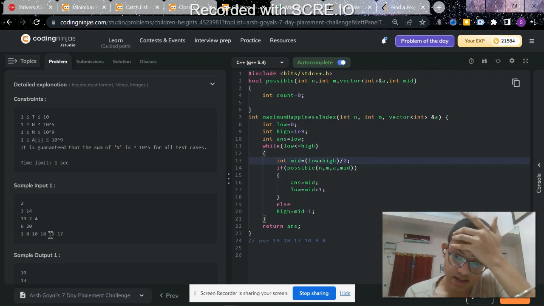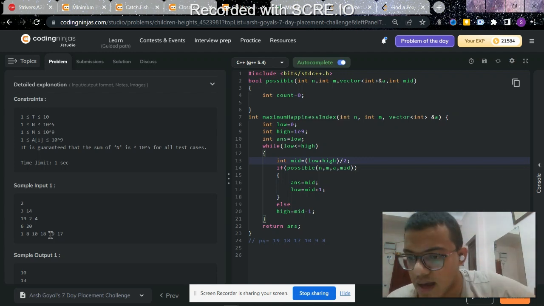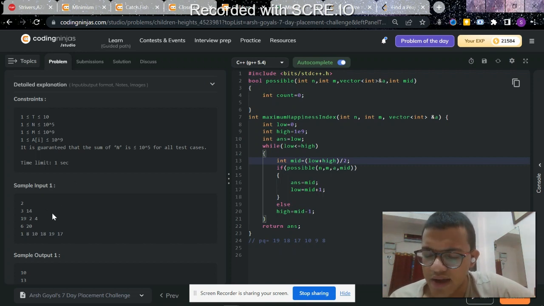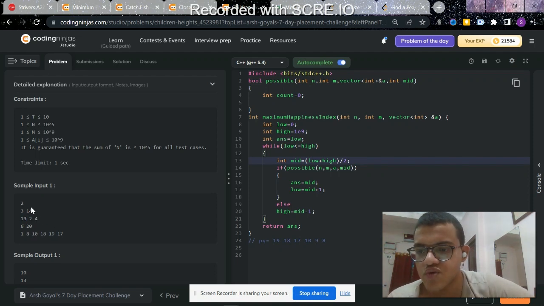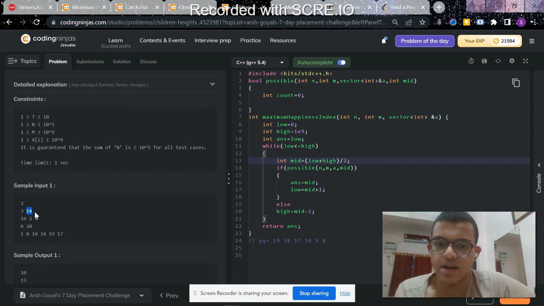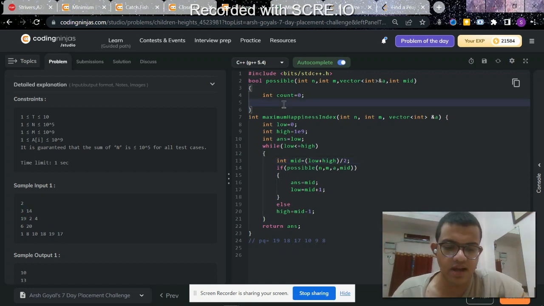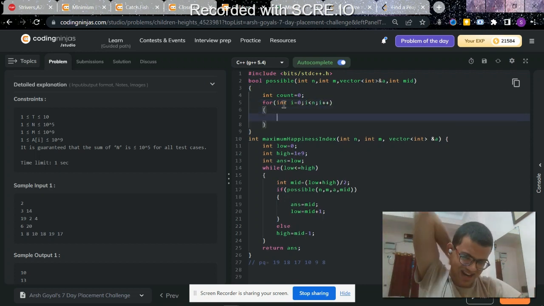7 is the answer, which means, see, this 2 is less than 7. So 7 minus 2 is 5, 7 minus 4 is 3, 5 plus 3 is 8, and 8 is less than 14. So yes, it's possible. It means we can make the smallest height 7 without any problem, and those values will be subtracted from 14. That is the main thing I will be doing here. I think you got it, and I really don't need to explain more.